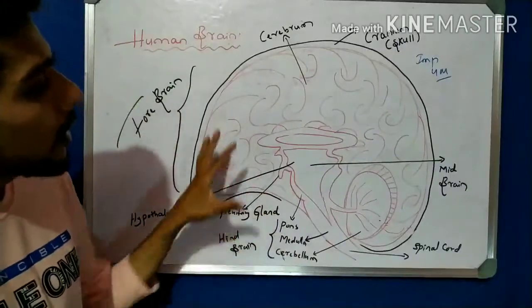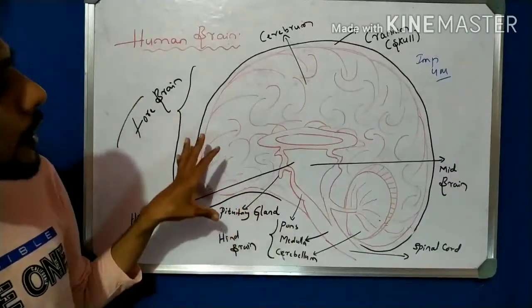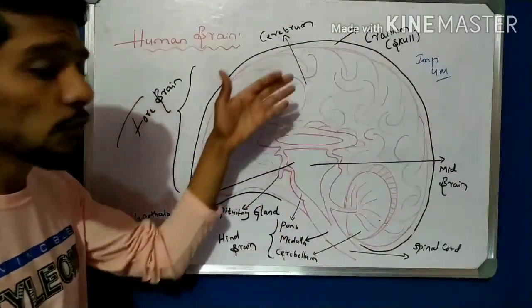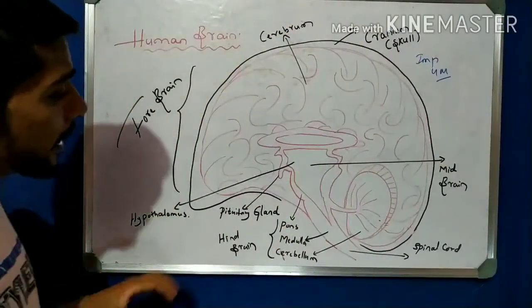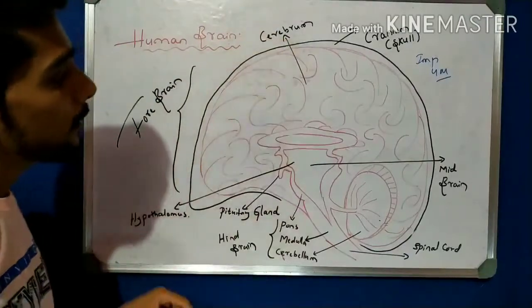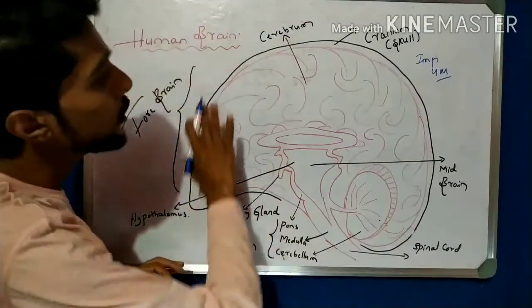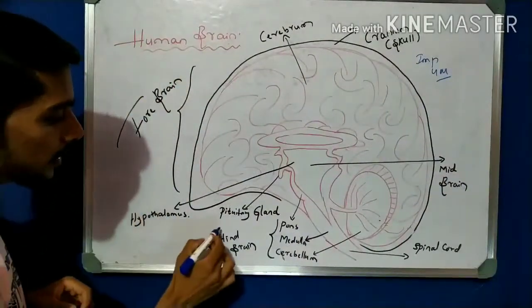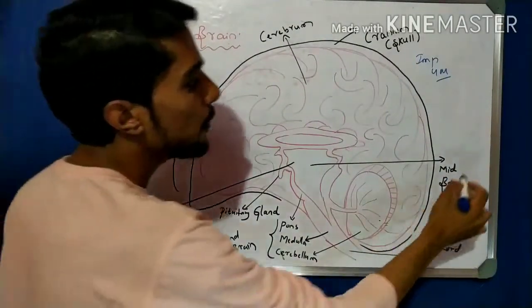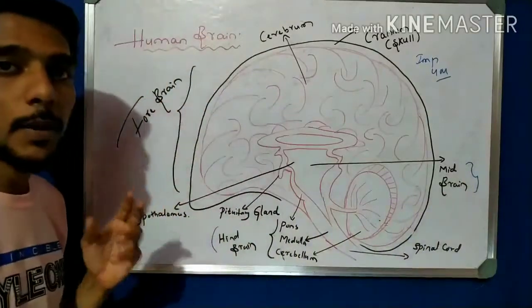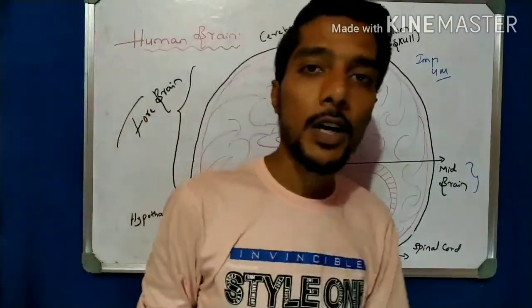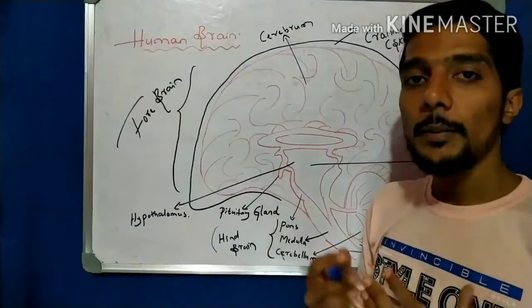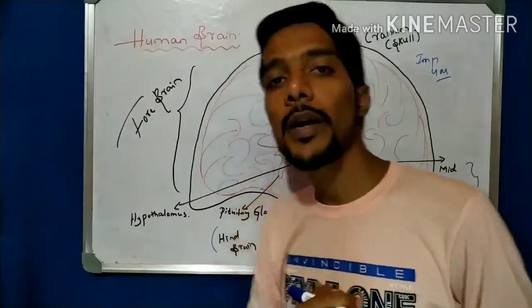Now let us learn about the diagram. This is the cross section of the human brain, and the different parts are labeled. One by one, see the human brain. Here the forebrain, the midbrain and the hindbrain are there. These are the 3 major parts of the human brain.